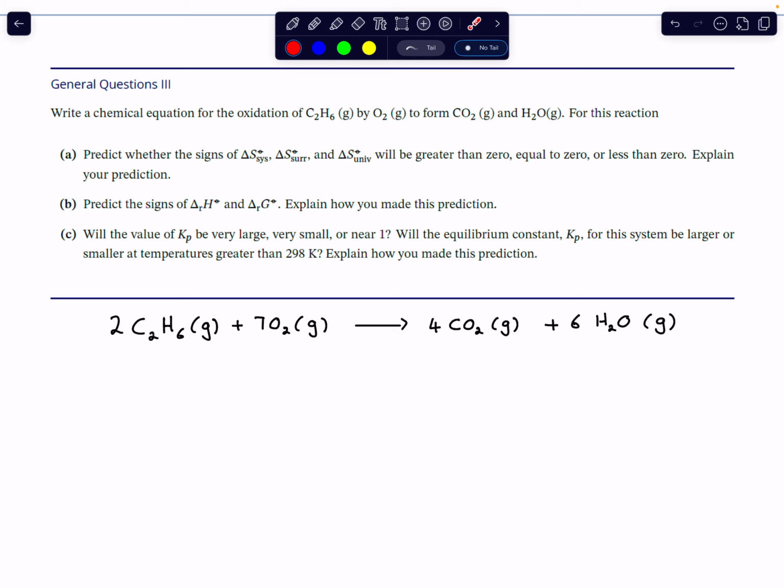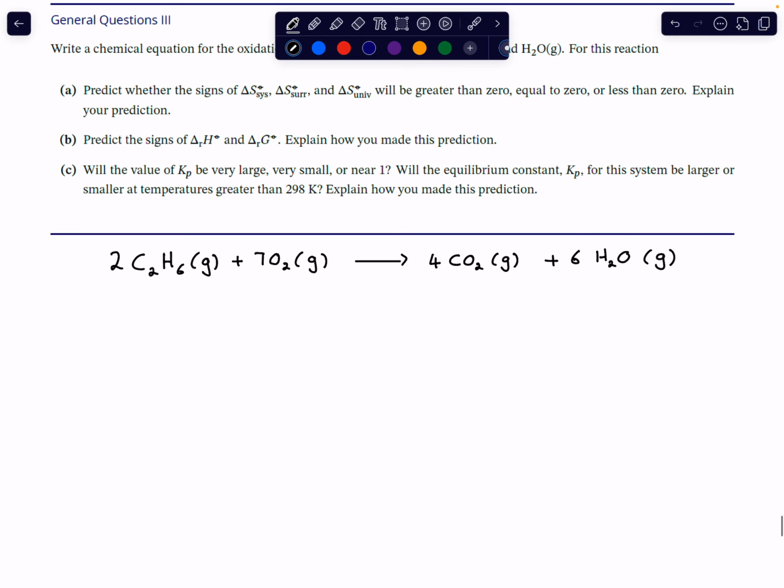So I went ahead and I wrote the reaction, I balanced it, so there you have it. It's a relatively simple equation to balance because we're given all the constituents. Then we're asked, for this reaction, to predict several signs and do some discussion. It's a very qualitative conversation, right? There's no calculations, it's just predicting. So let's go ahead and do that.